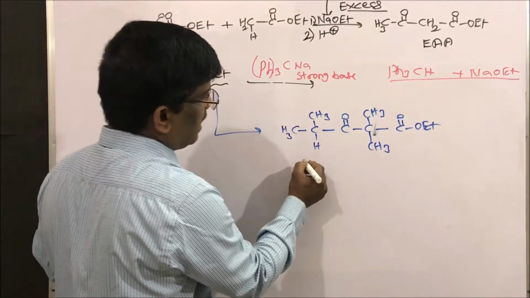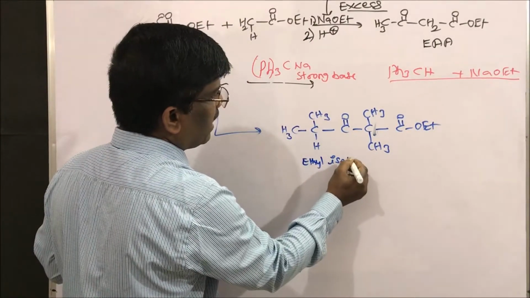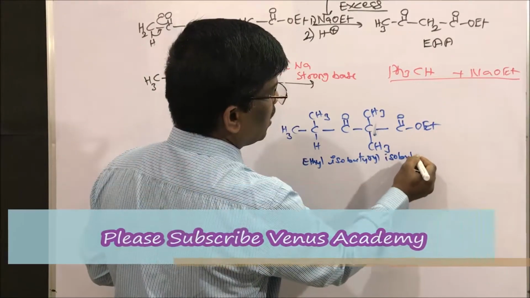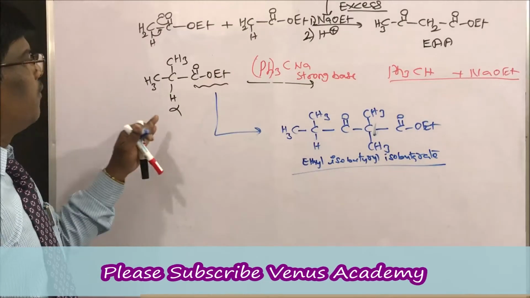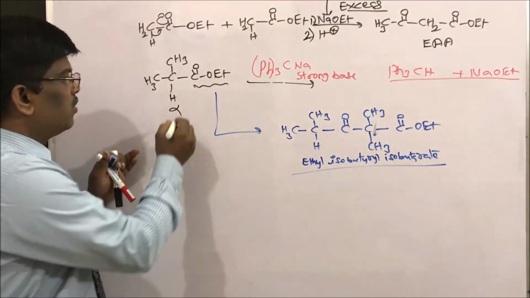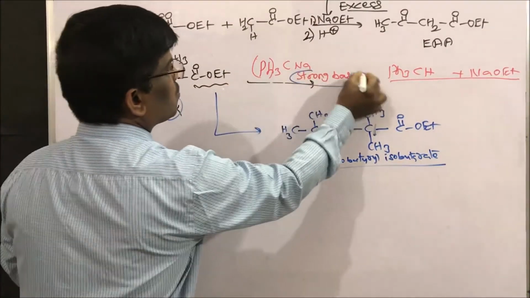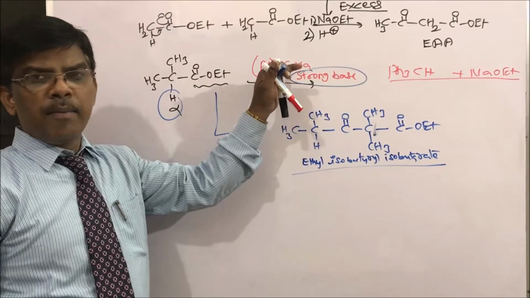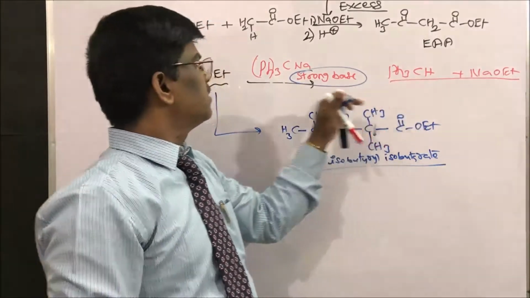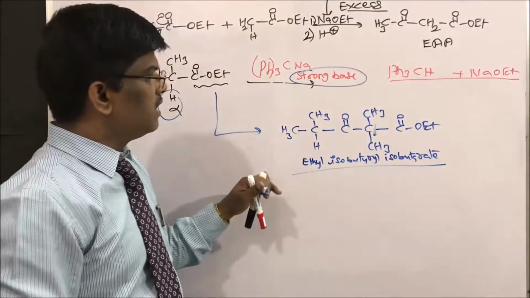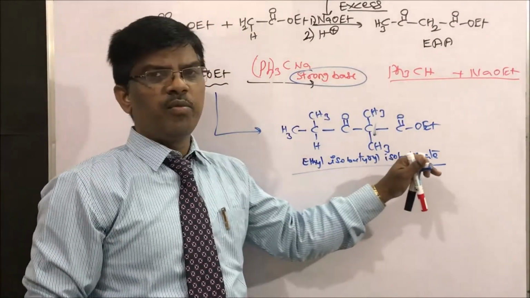This is ethyl isobutyrate, the compound we are going to get. So when there is only one alpha hydrogen, use a strong base like triphenyl methane sodium salt.